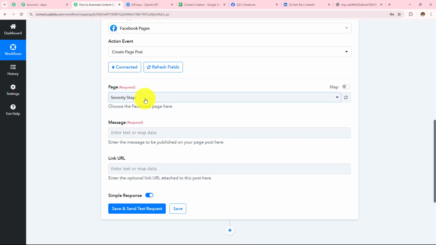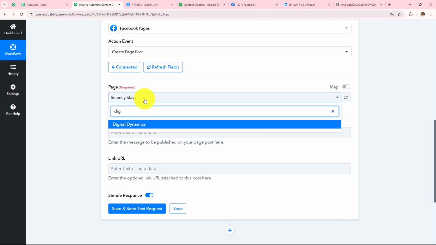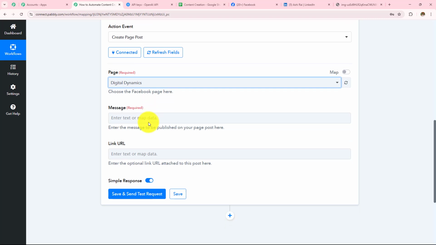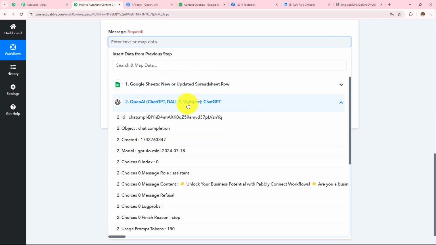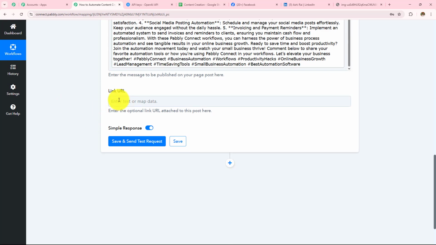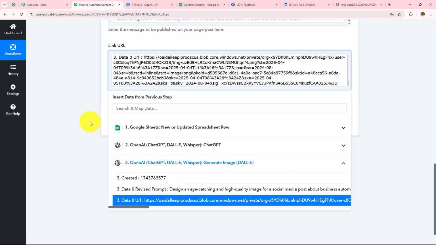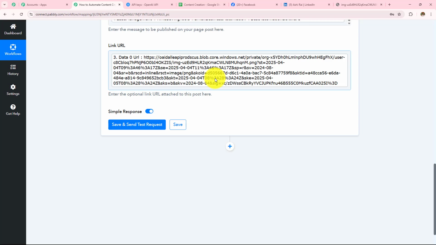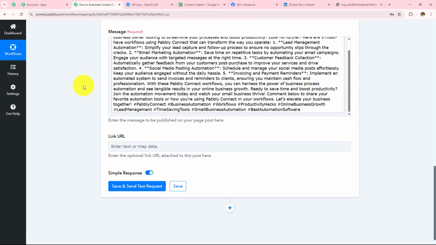So I'll go back to my Pabbly Connect workflow and from over here select my page as Digital Dynamics, and then I have to provide the message. Now I am going to map the message which I have received in this ChatGPT response, "Unlock your business." This is the message, and I have to provide a link URL. Now here I have received the image link, but I cannot enter this huge long link. I have to shorten this link, or otherwise it will give me an error while posting.